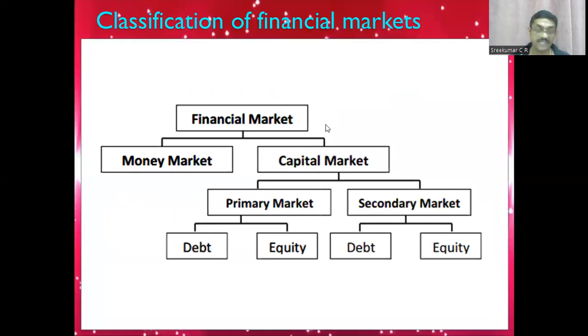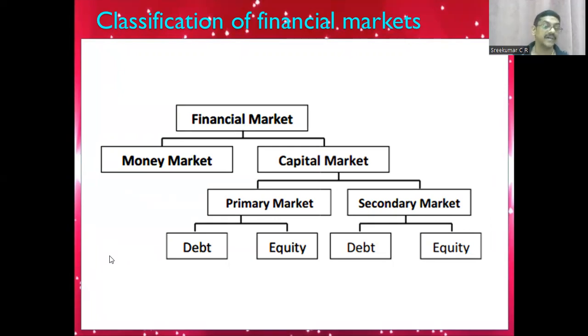Now, this is the classification part of a financial market, children. You can see here, the financial market is classified basically into two: the money market and the capital market. Money market, we will see in detail. And the capital market, you can see here.